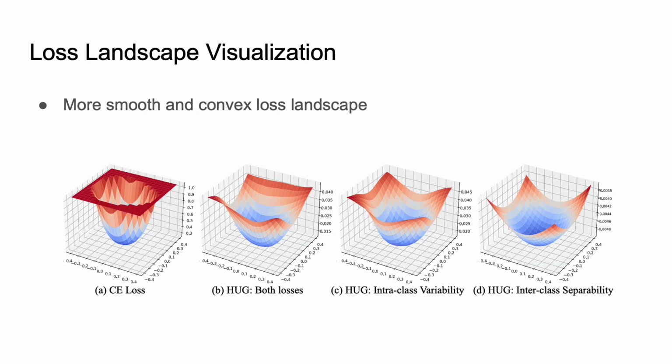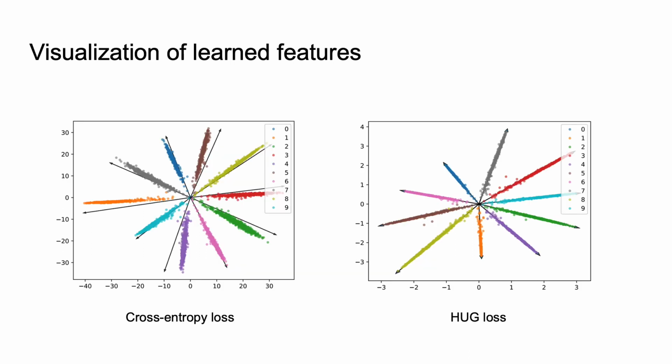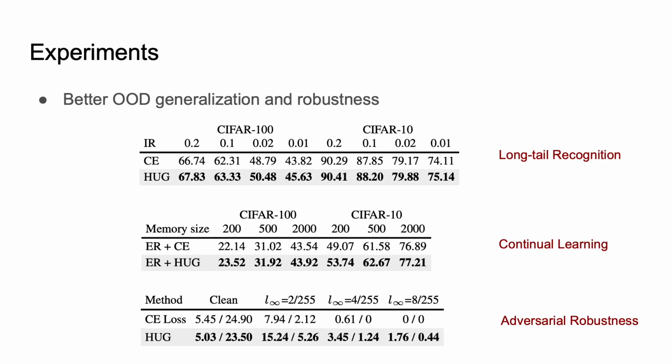Now we empirically show the loss surface for both cross-entropy and HUG. We can see that HUG exhibits a smoother loss landscape. As a decoupled loss function, HUG is very flexible, in the sense that it can use randomly initialized proxies. The learned 2D feature visualization is also shown here. We can see that HUG shows more discriminative features and more aligned proxies. HUG also shows strong out-of-distribution generalizability and adversarial robustness.